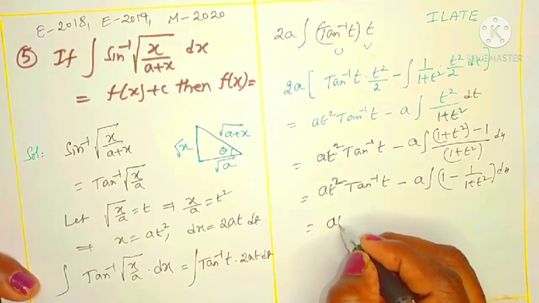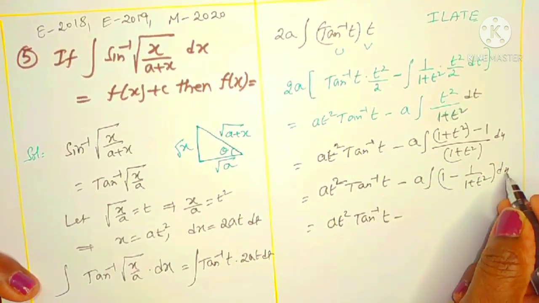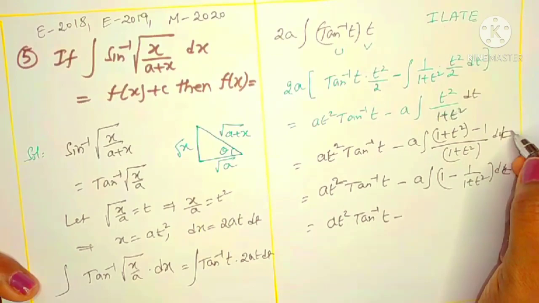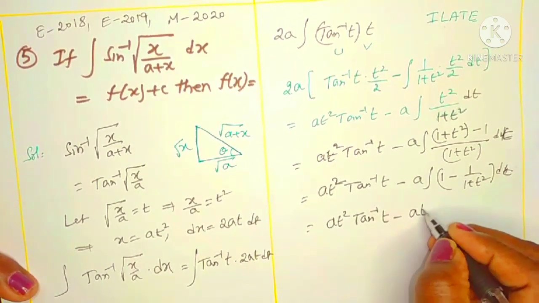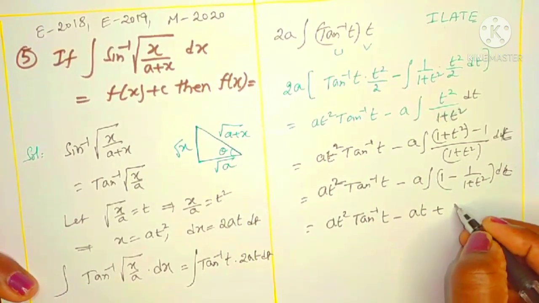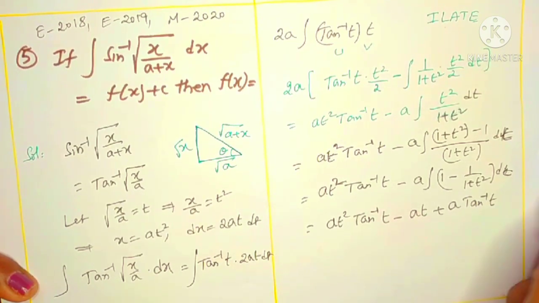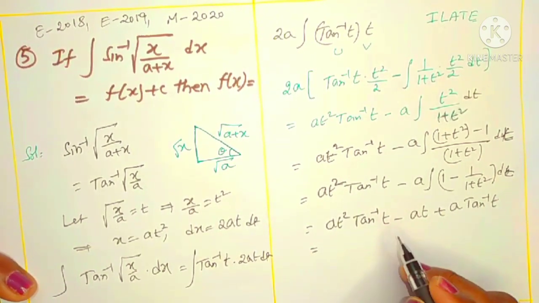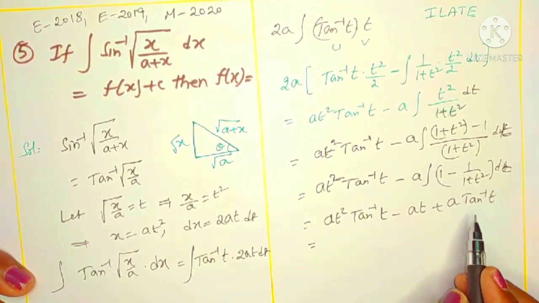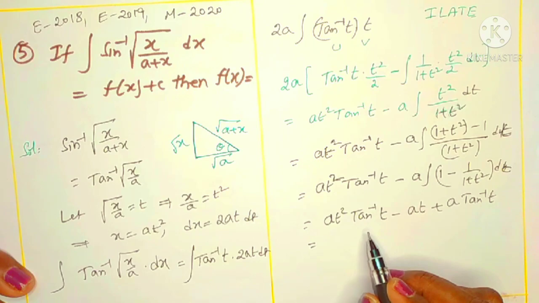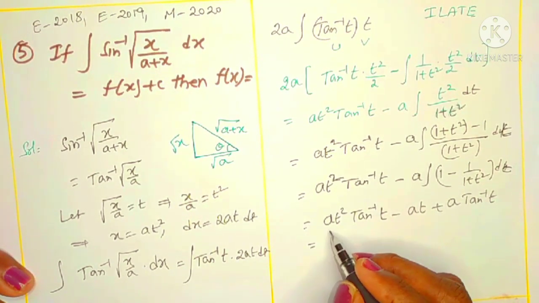Now this is a t square tan inverse t as it is, minus integral of 1 with respect to t. Integral of 1 with respect to t is t, that is a t with minus. Minus or minus plus a, 1 by 1 plus t square is what? Yes, tan inverse t. The integral constant you know very well. Now we can understand here, there are two terms in terms of tan inverse. This is one term, this is the other term. I am writing both of the terms side by side.